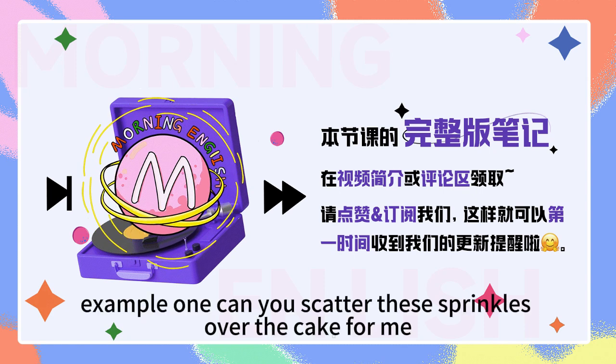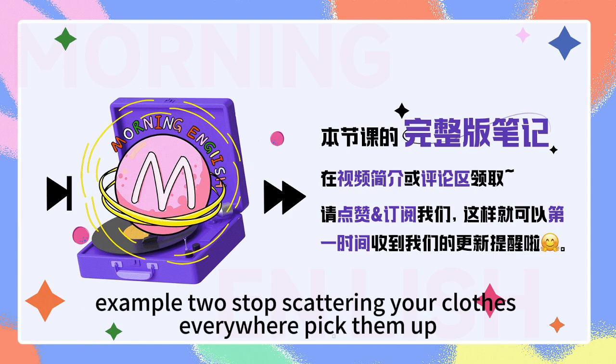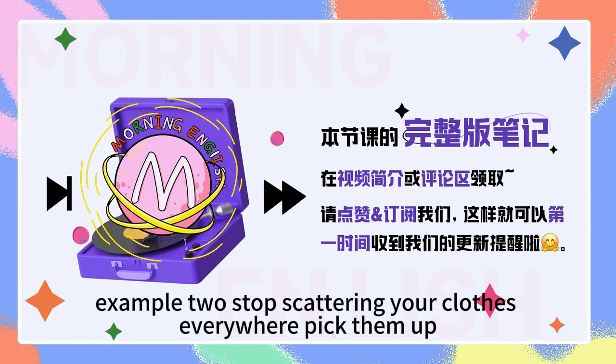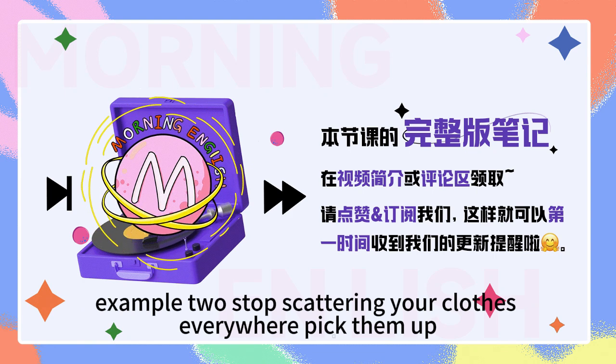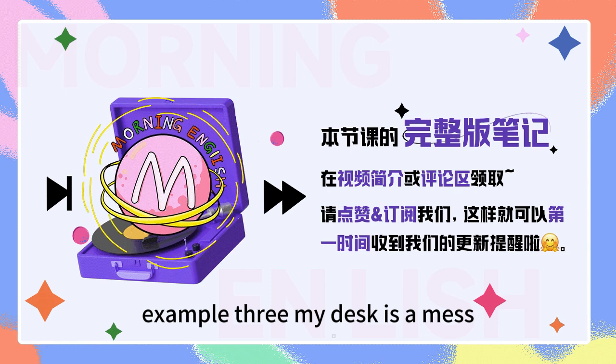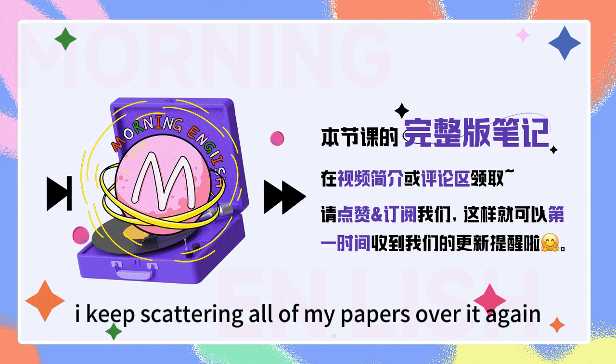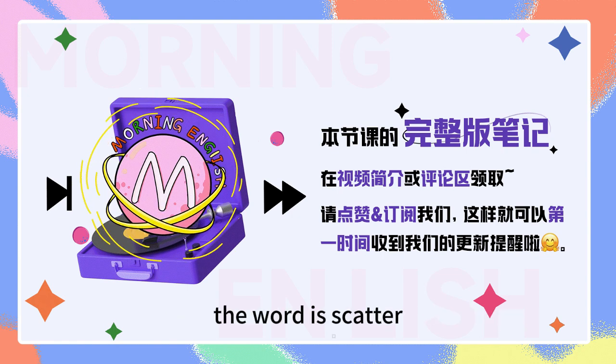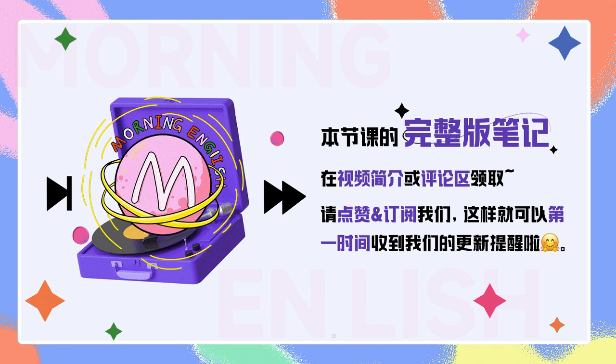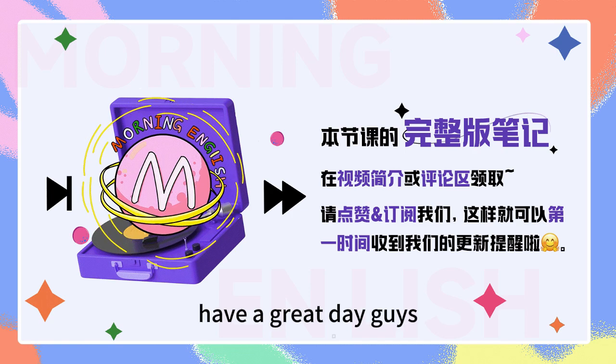Let's look at some example sentences using the word scatter. Example 1. Can you scatter these sprinkles over the cake for me? Example 2. Stop scattering your clothes everywhere. Pick them up. Example 3. My desk is a mess. I keep scattering all of my papers over it. Again, the word is scatter.